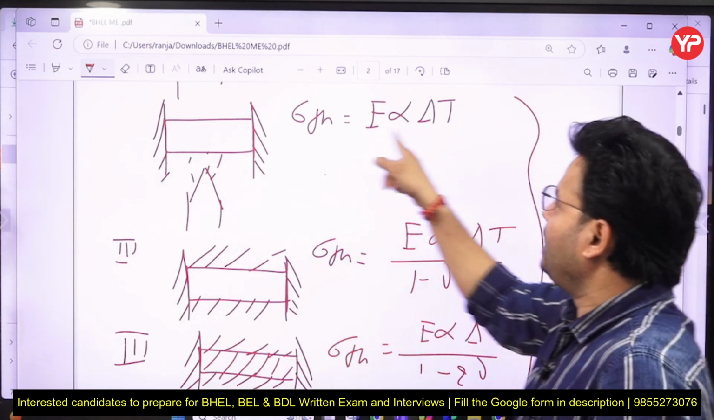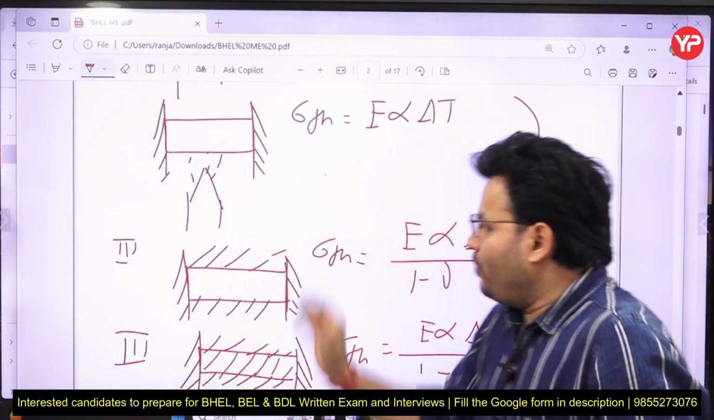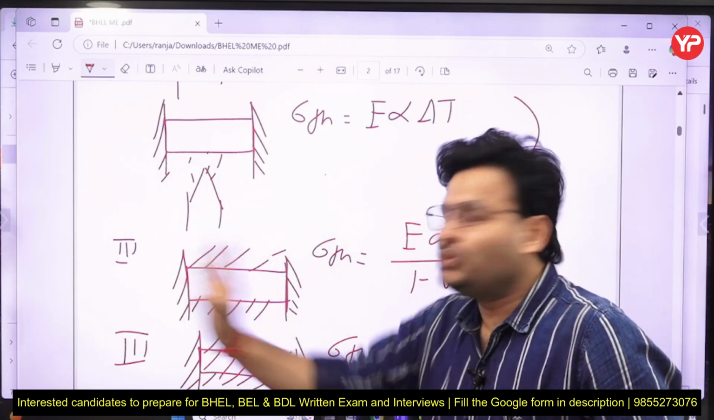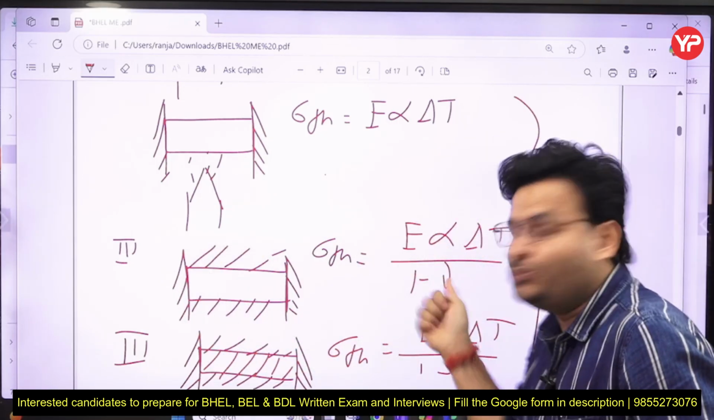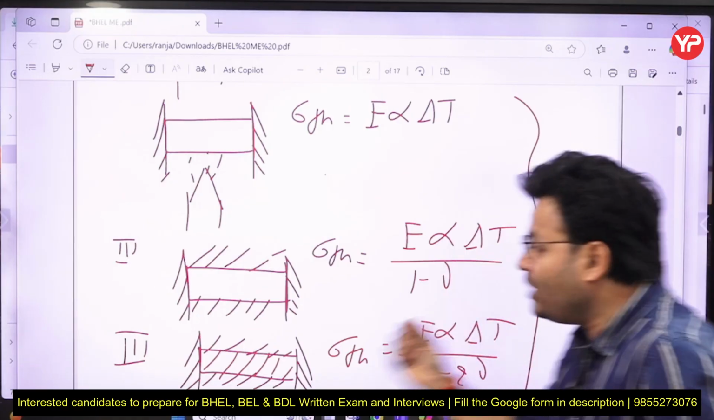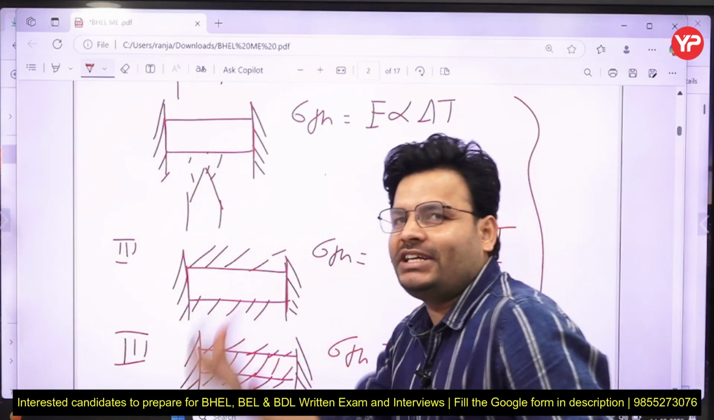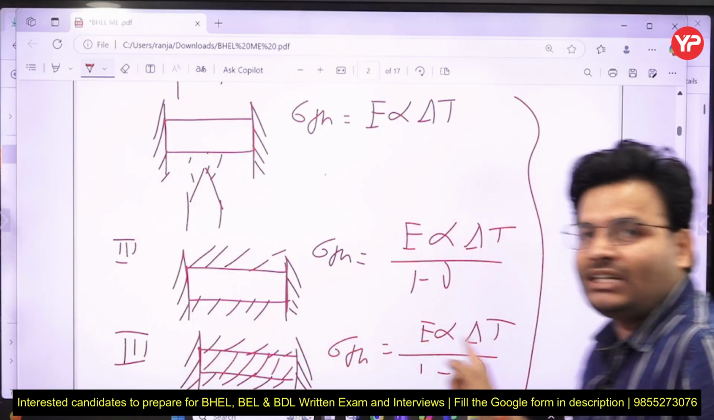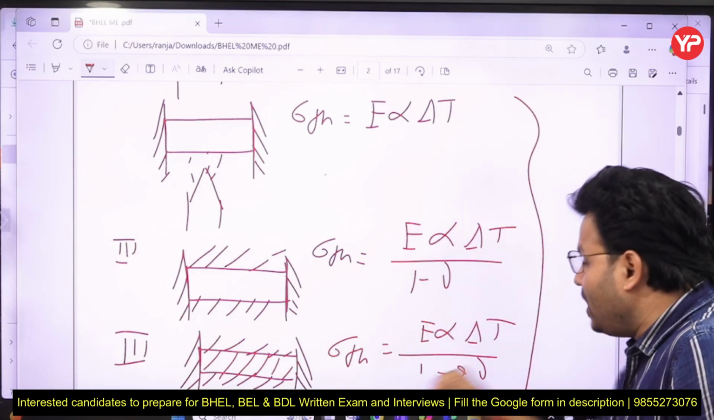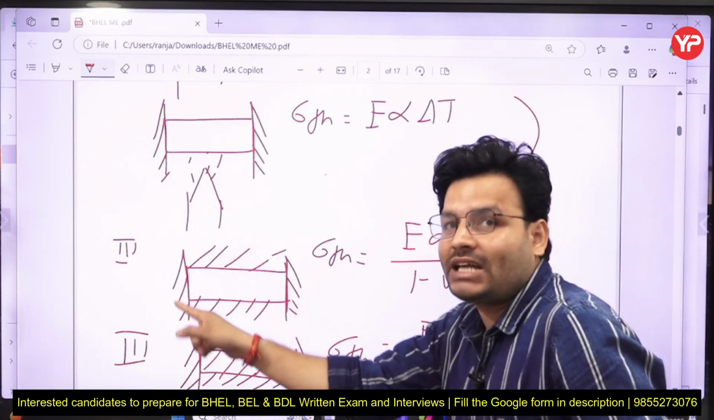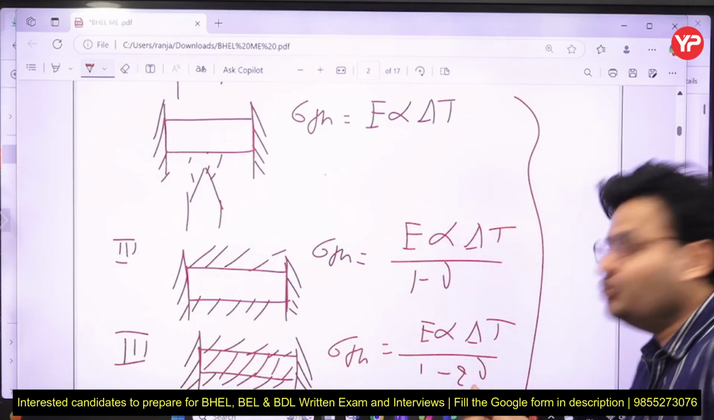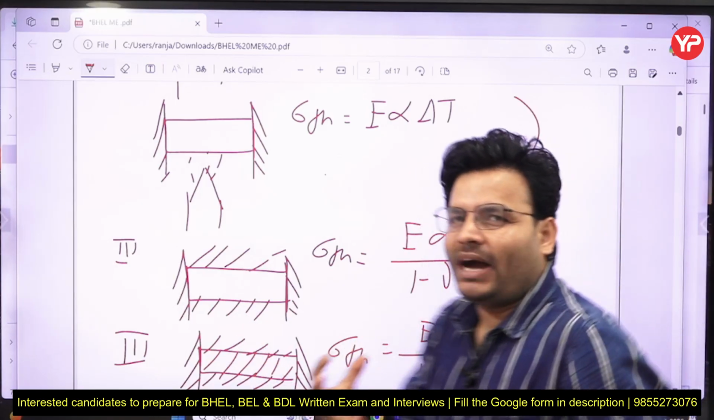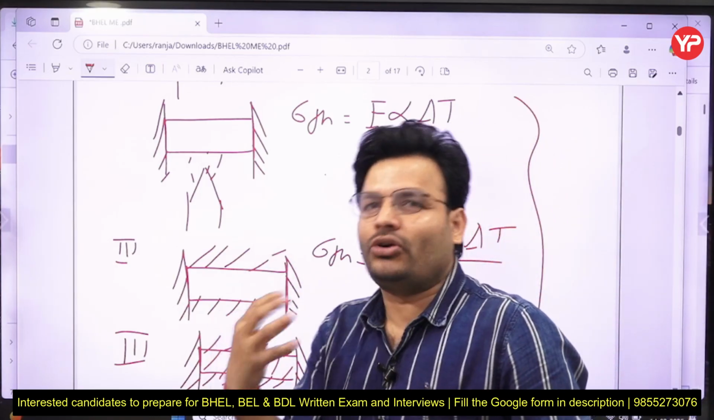In one direction it is E alpha delta T. When it is fixed in two dimensions, we can say it will be E alpha delta T upon 1 minus mu. When you fix it from all three directions, E alpha delta T is common for all, and here it is 1 minus 2 mu. If it is fixed in two directions, 1 mu is there; if it is fixed in three directions, 2 mu is there. So that is the approach by which you can remember that formula for a longer time.